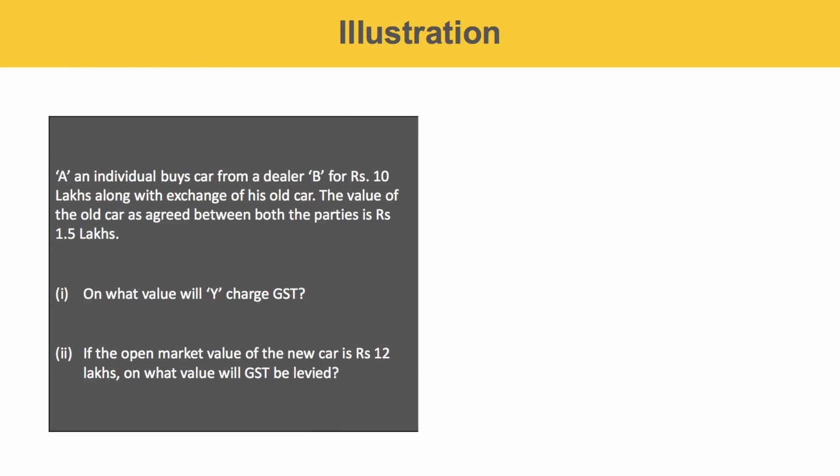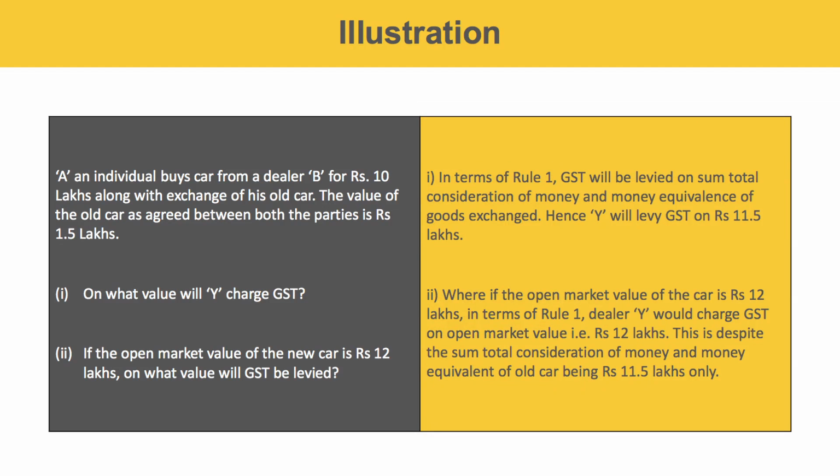So now let us take up an example to understand this provision. A, an individual, buys a car from a dealer B for rupees 10 lakh along with the exchange of his old car. The value of the old car as agreed between both the parties is rupees 1.5 lakh. Now on what value will B charge GST? In terms of Rule 1, GST will be levied on the sum total consideration of money and money equivalent of goods exchanged, since the open market value is not available. Hence, B will levy GST on 11.5 lakh.